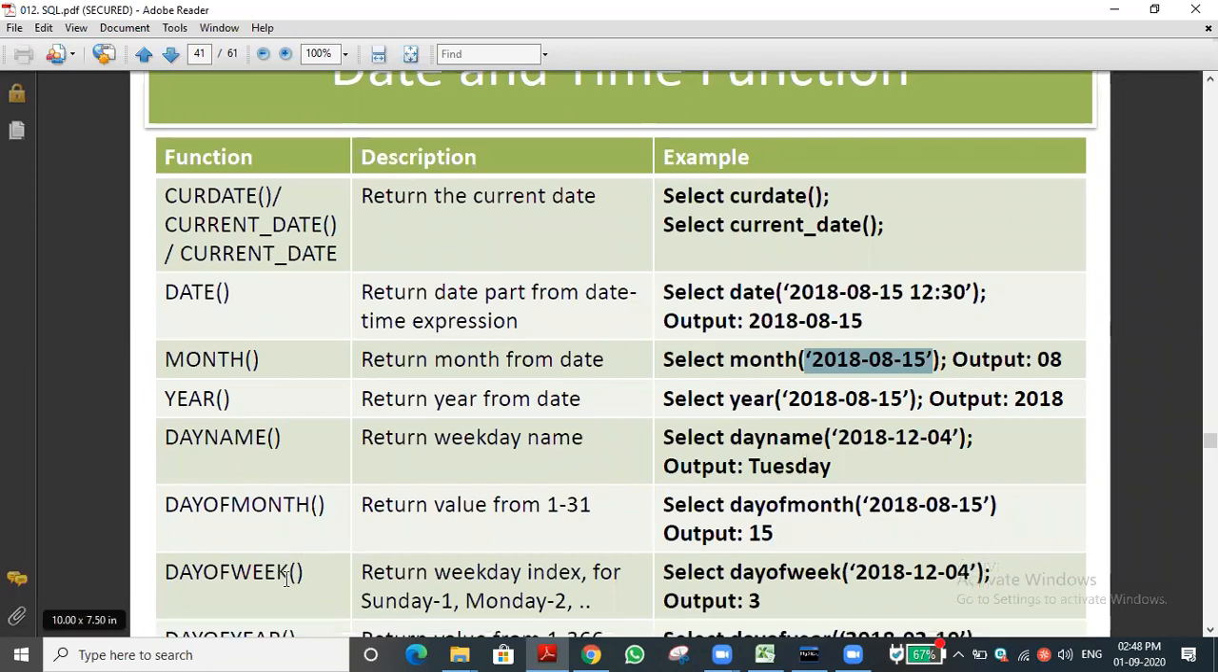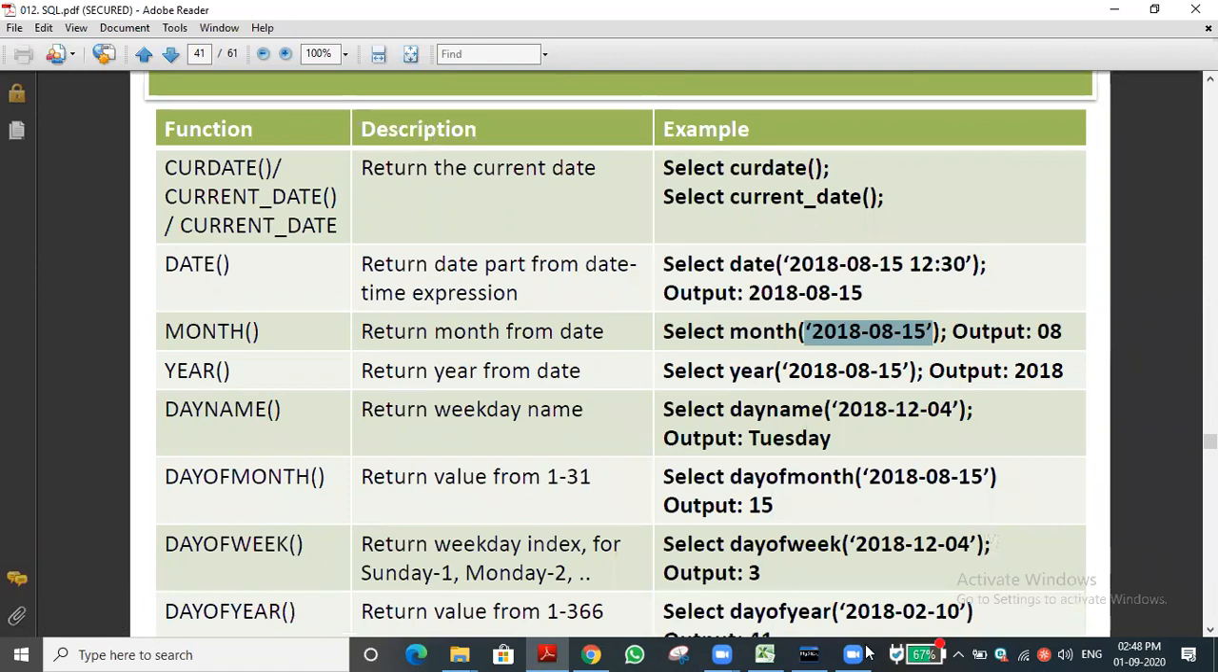And day of week, that is good. You can see this. It returns the weekday index. For example, Sunday is 1, Monday is 2, likewise. If they give the 4th, suppose it is a Tuesday, it returns 3. So in this year, 2018-12-4, the 4th day may be Tuesday. That's what it is returning.